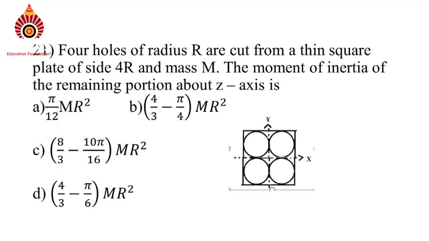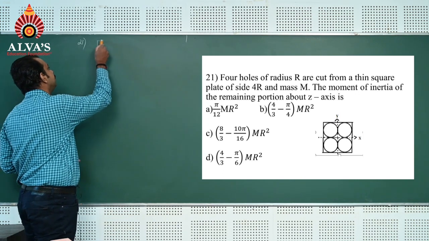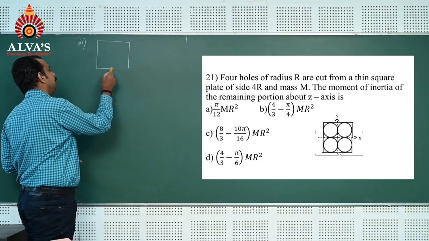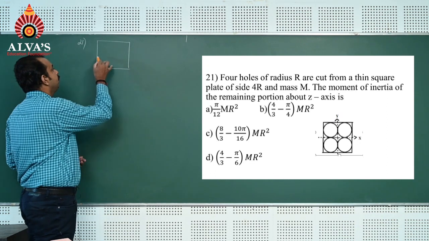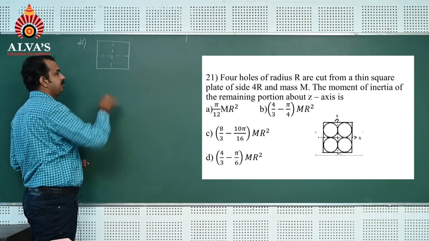Question number 21. 4 holes of radius r are cut from a thin square plate of side 4r and mass m. The moment of inertia of the remaining portion about the z axis is how much? First we consider a square plate rotating about the z axis.